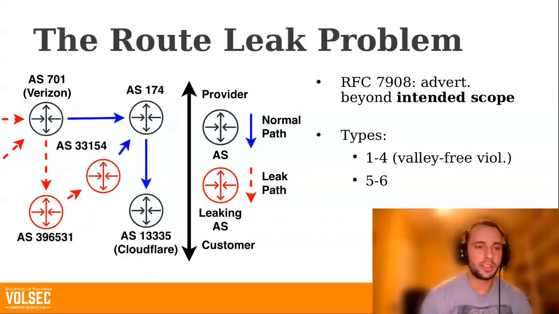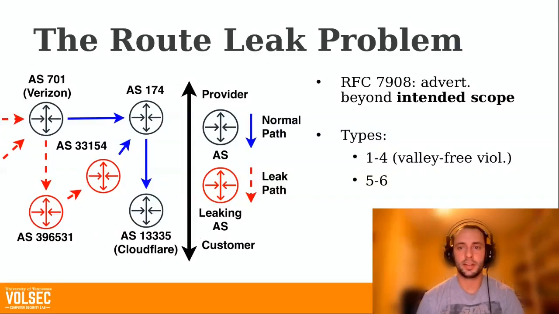So I'm talking about the route leak problem, and that's what this study focuses on, mitigating route leaks. The route leak problem is described in RFC 7908 as a BGP update or advertisement that travels beyond its intended scope. This is kind of a problematic definition because it gets into the intent of network operators, but it's what we have to work with. There are 6 types, but they fall into 2 broad categories. Types 1 to 4 are valley-free routing violations, so violating that rule we saw in the last slide. And then types 5 and 6 are internal route leaks and re-origination leaks, which aren't really relevant for this study.